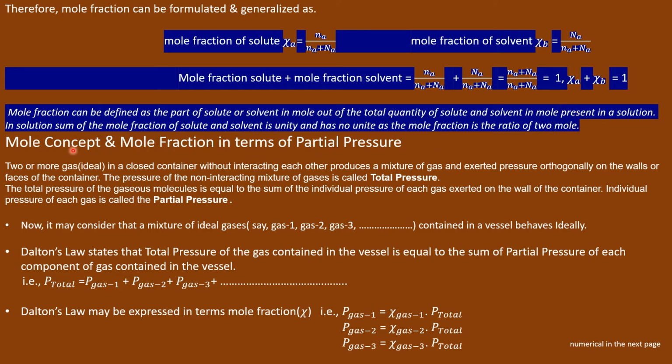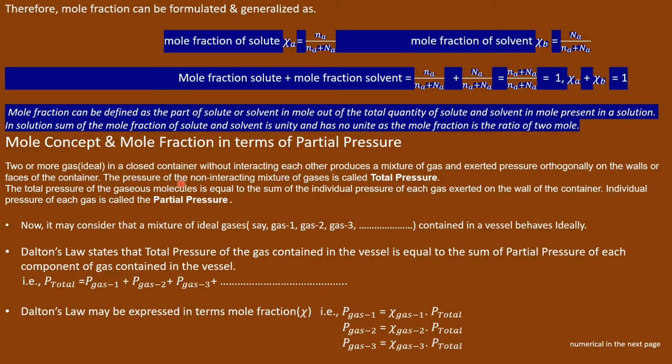Now, mole concept and mole fraction in terms of partial pressure. Two or more gases in a closed container without interacting with each other produce a mixture of gas and exert a pressure orthogonally on the walls or the face of the container.